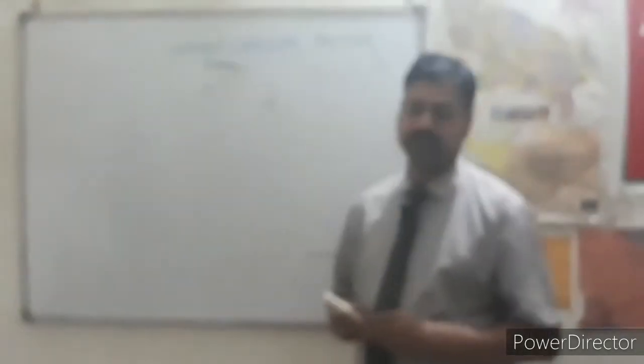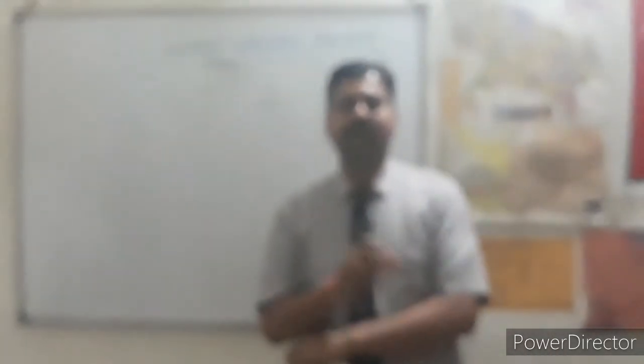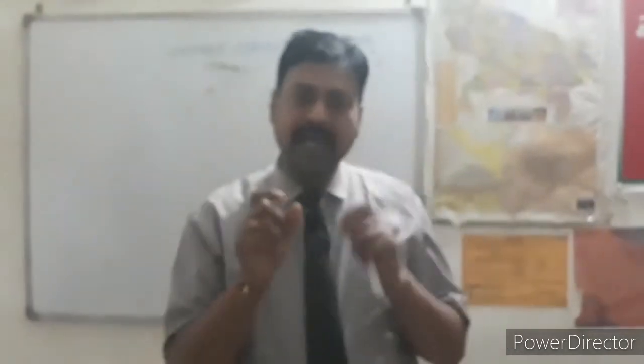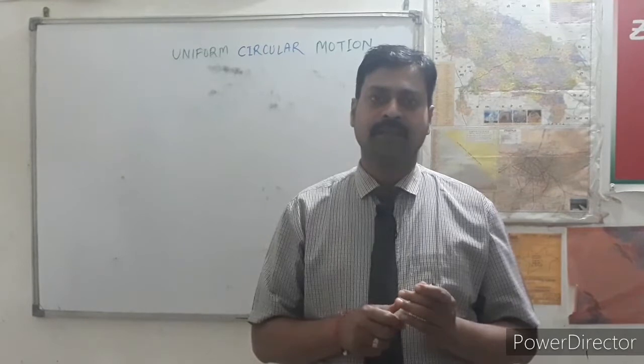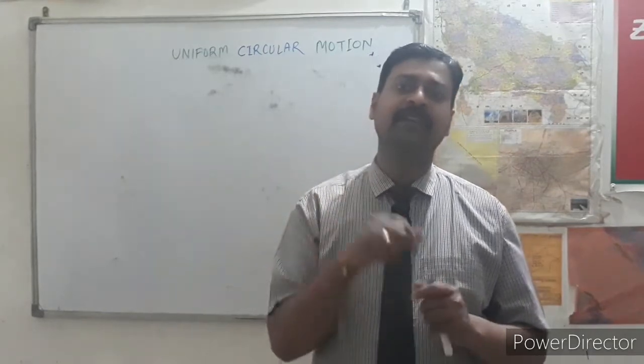In case of uniform circular motion, the direction of the body is the direction of the tangent.